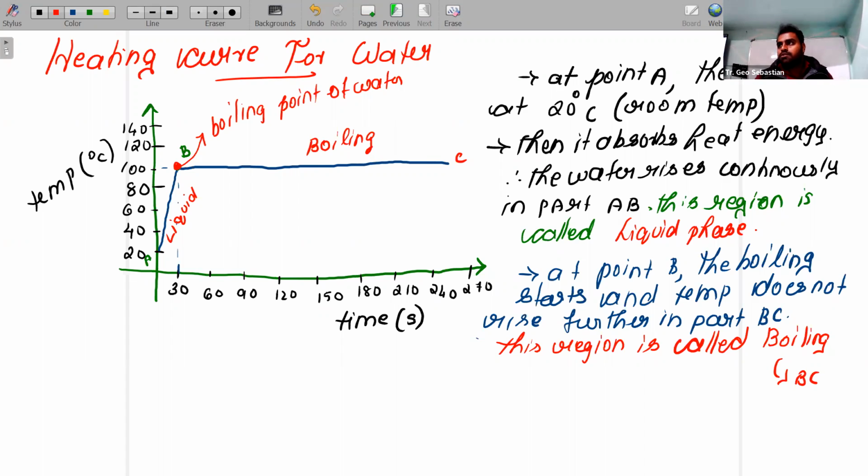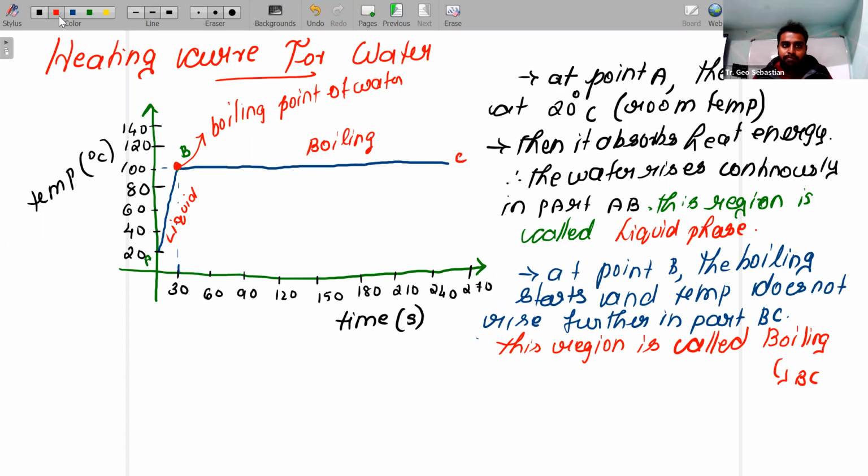Any doubts? So why did you start at 20 degrees Celsius? Because you should consider room temperature. Hence you start with 20 degrees Celsius. Then the liquid will absorb heat energy in order to convert from one phase to another phase. So at point B, the temperature becomes 100 degrees Celsius. Then boiling will start. That means vaporization. Understood? No doubts, right?